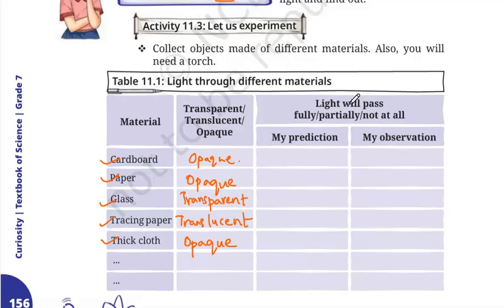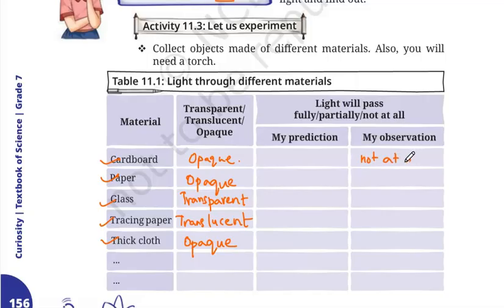All right. Now we have to find whether light will fully, partially, or not pass at all through these objects. As I told you, opaque objects are those that do not allow us to see through them. That means they do not allow light to pass through. If you take these objects and perform the activity, you will observe that cardboard does not allow light to pass through it.